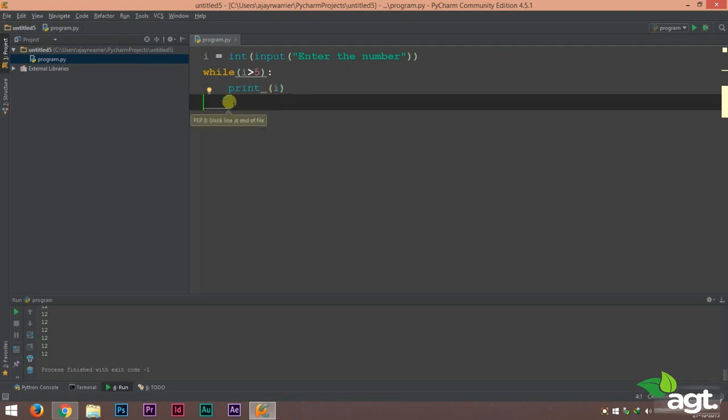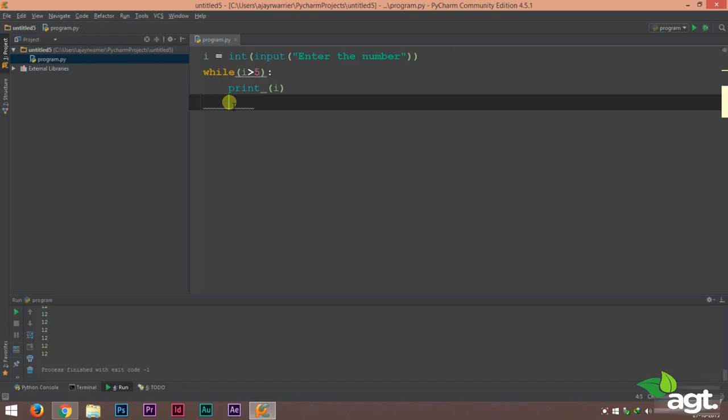It forever remains 10. So what happens is that it will keep on comparing if 10 is greater than 5. Yes, of course 10 is greater than 5. So that condition will always be true because we are not decreasing or increasing the value of i. So it will keep on getting executed again and again, and there is no end to this program. So this is called an infinite loop. An infinite loop happens when the loop condition is always true.